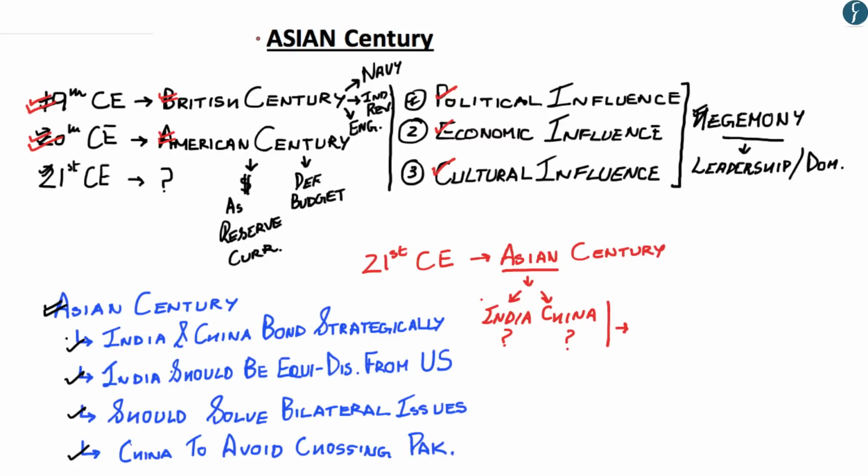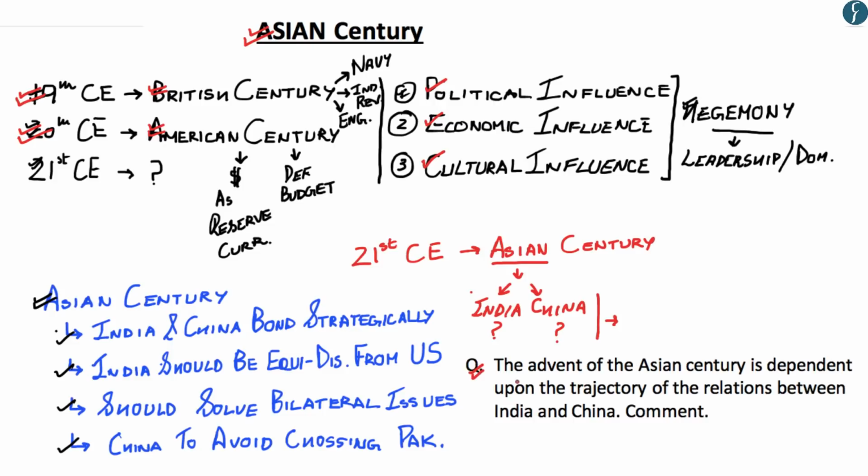So hopefully up till here you have understood what is meant by the term Asian century and how the cooperation between India and China can achieve it. So if a question is asked in your main examination, such as "The advent of the Asian century is dependent upon the trajectory of the relations between India and China, comment," you would be able to answer with the explanation given in this section. Now we move on to our next article.